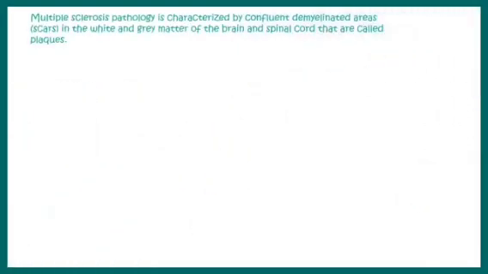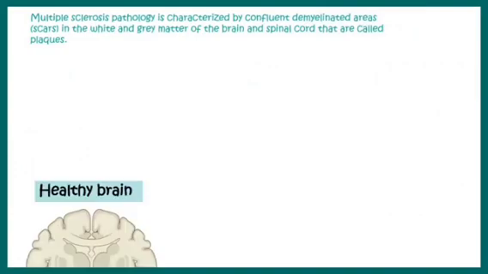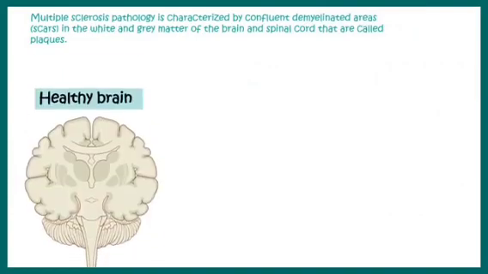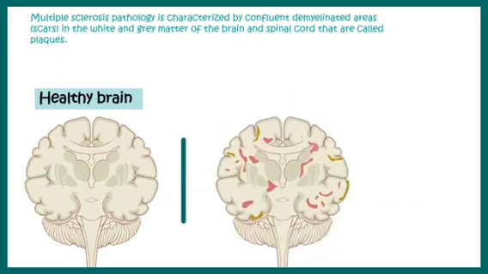Multiple sclerosis pathology is characterized by confluent demyelinated areas. So this is how a healthy brain looks like. And this is how an MS brain looks like. In this case, you can first see there is cortical demyelination. But cortical demyelination takes some time and happens in the advanced stage of this disease.